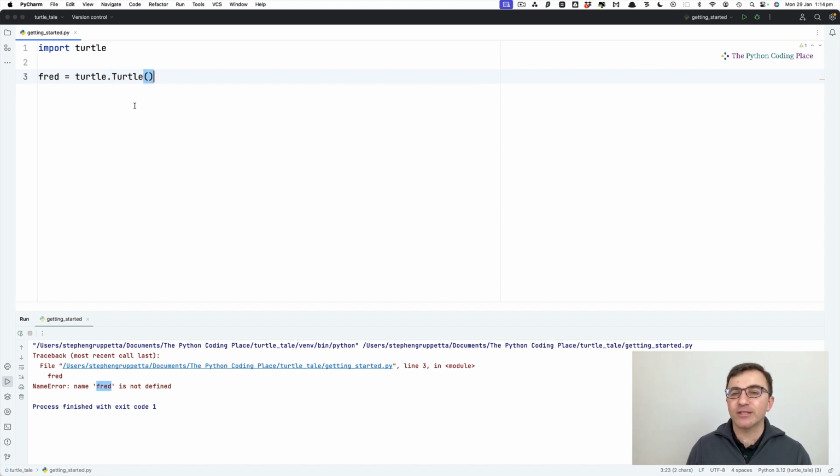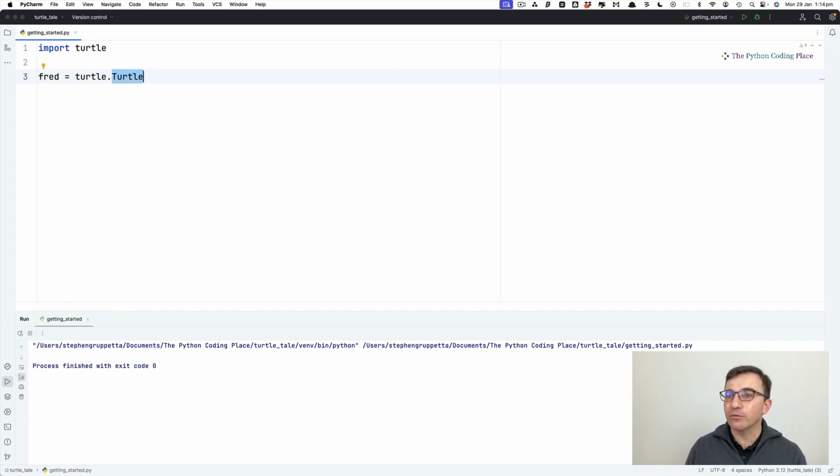And then I've added parentheses or brackets at the end. This is also a punctuation mark or Python notation that we're going to see a lot of. For the time being, I'll tell you what it does here. The brackets, the round brackets, the parentheses say, I want you to do this command now. So create a turtle now. And you might say, well, isn't that obvious? No. In Python, nothing is obvious. This simply says, do you know the command turtle that creates a turtle? And if I run this code, Python says, yes, I do. So what? The parentheses say, I actually want you to do the command and create the turtle.